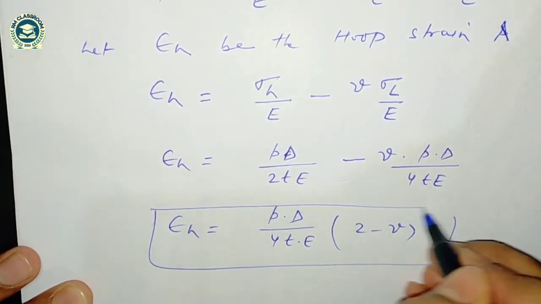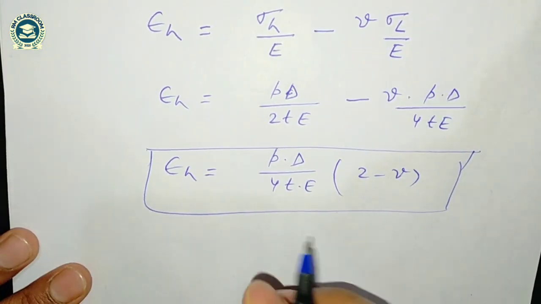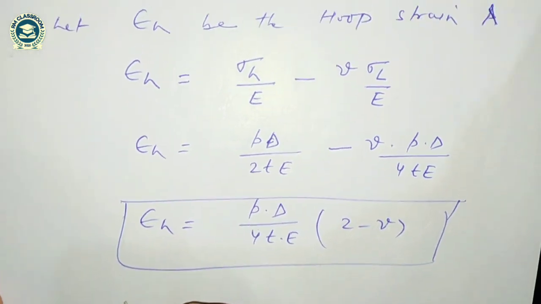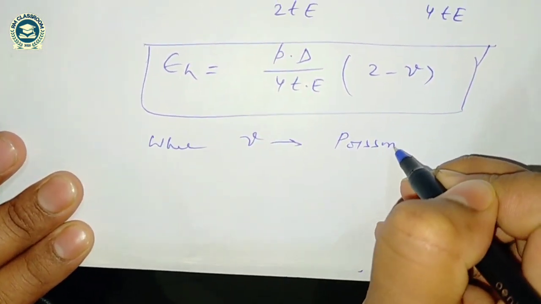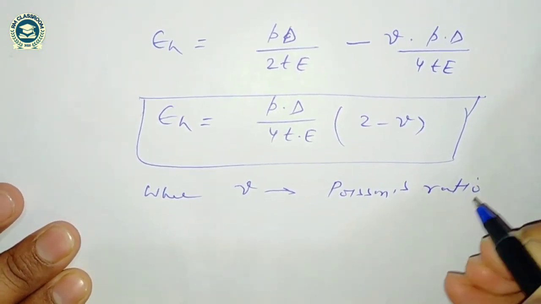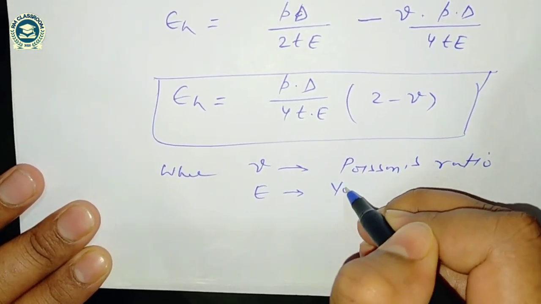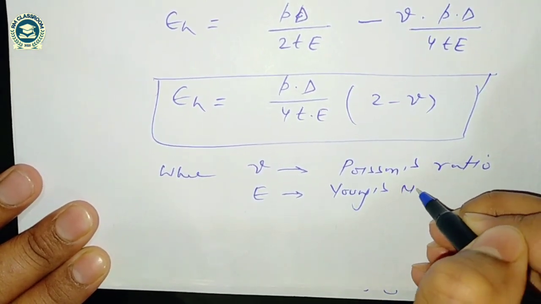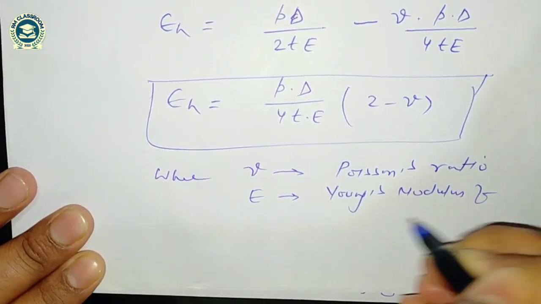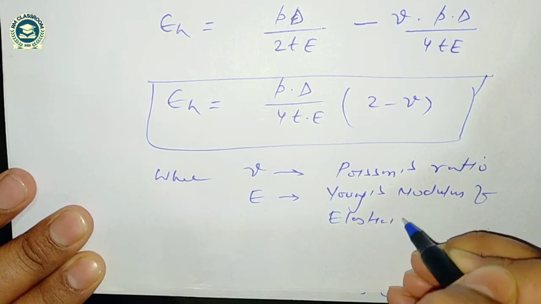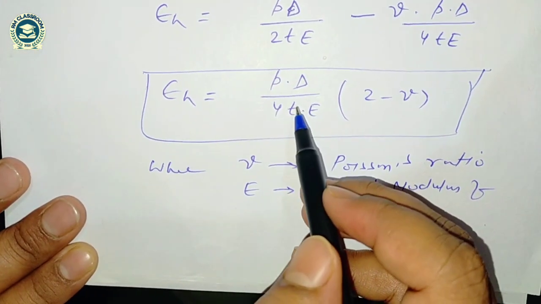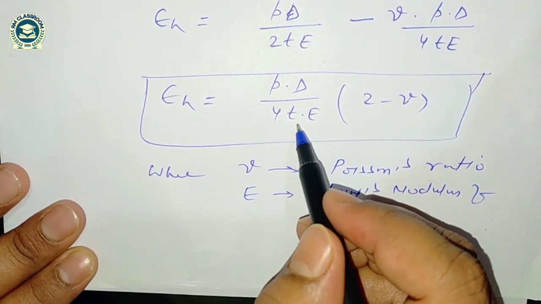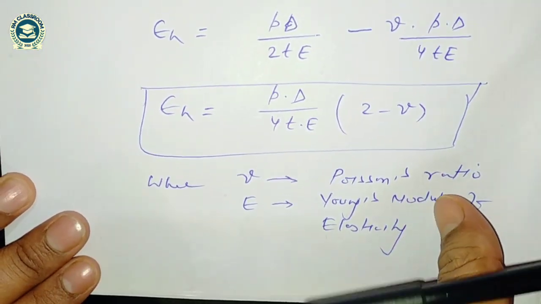So these are the expression of hoop strain, where nu is the Poisson's ratio, E is the Young's modulus of elasticity, and P we know internal fluid pressure, D is the internal diameter of pressure vessel, and T is the thickness of pressure vessel. We have already discussed this.